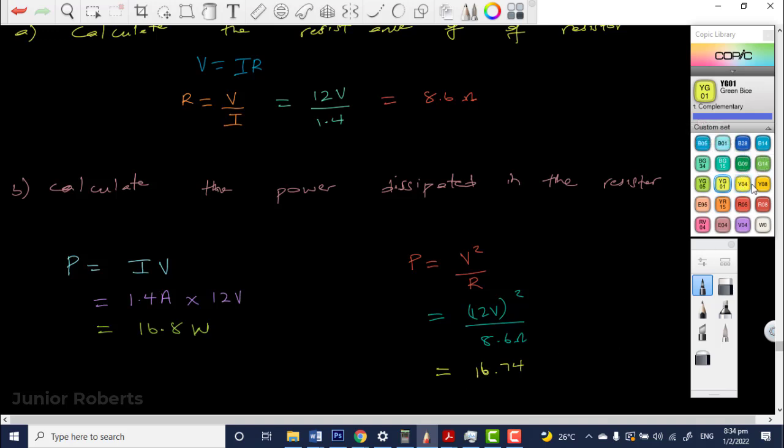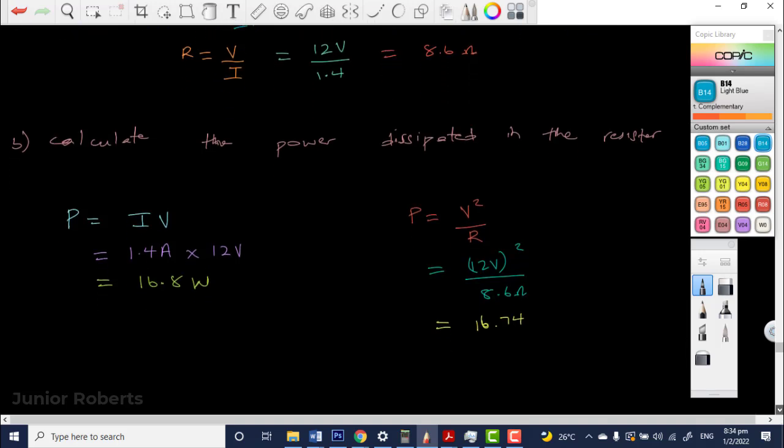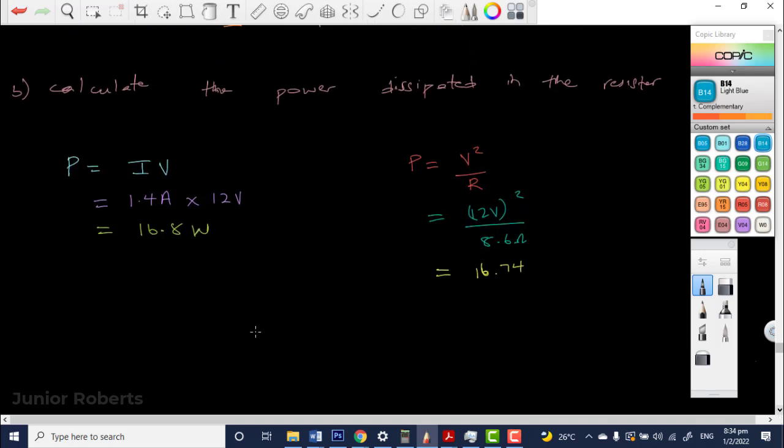Sir, question. Yes. Sir, is this the same thing done in two different methods? Yes, same calculation, but we're using a different formula. Remember, P is equal to IV, P is equal to V squared over R, or we can also have P is equal to what? What's our next formula for electric power? I squared R. Not T squared, but I squared. Yes.